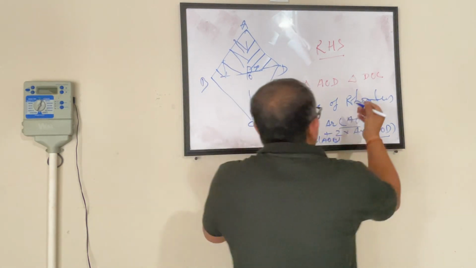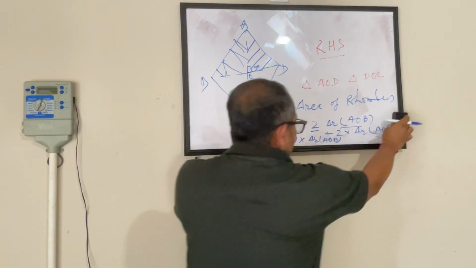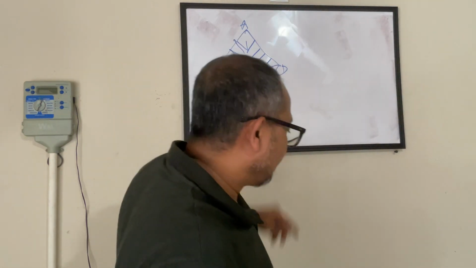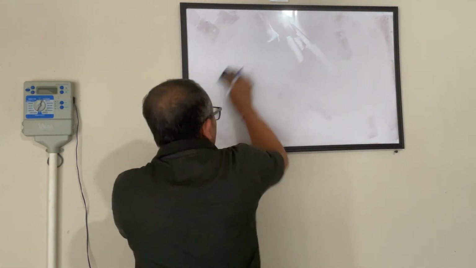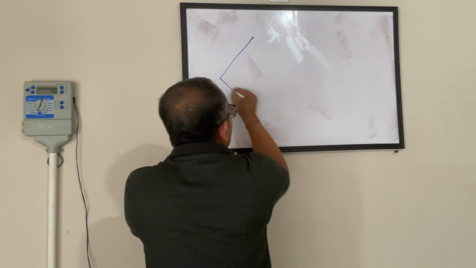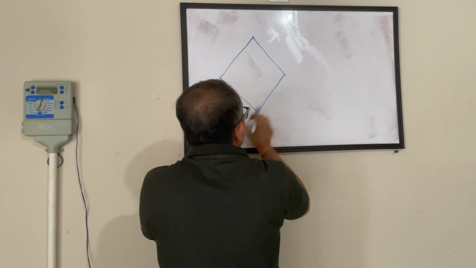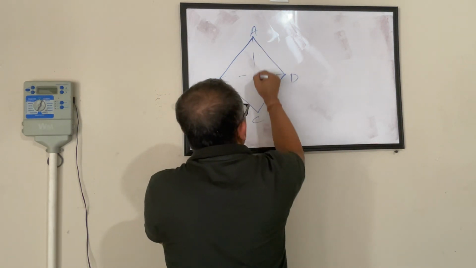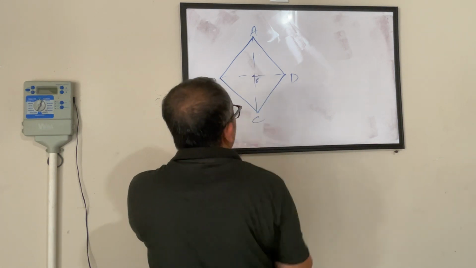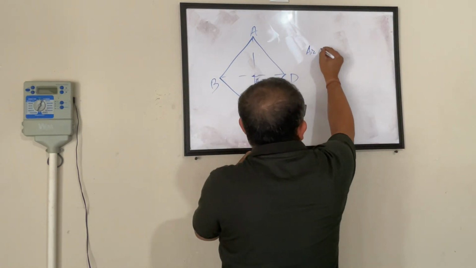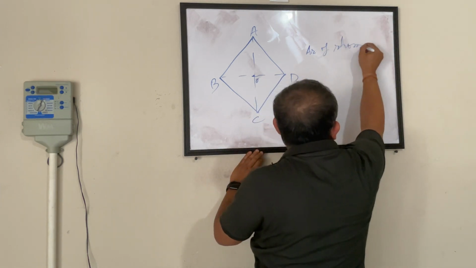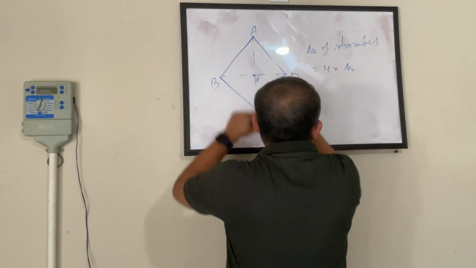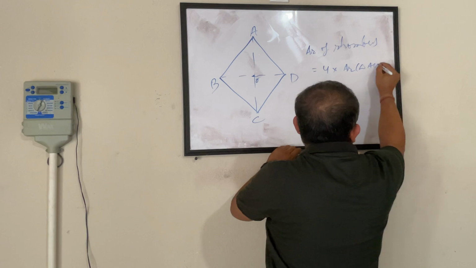So let's do that. All that we did, let's forget about it, because now we have realized the area of a rhombus is 4 times the area of one of my triangles. If this is my rhombus, and this is cutting at O, my area of rhombus is 4 times the area of triangle AOB.